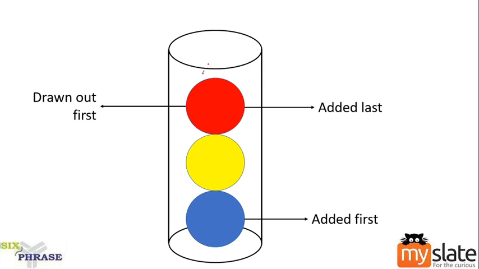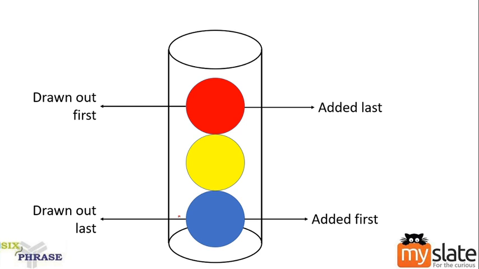This one can be drawn out first. Can you understand this? Yes. Even though it was added at the last, this will be drawn out first. Similarly, the first ball to be added, the blue colored ball, will be drawn out at the end only. Right? That is how generally it works.